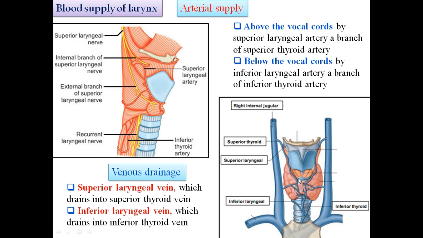As far as the venous drainage is concerned, the small tributaries of the superior laryngeal veins above the vocal cords drain into the superior thyroid vein. This superior thyroid vein further terminates into the internal jugular vein on either side. Similarly, the small tributaries of the inferior laryngeal vein, located below the vocal cords, drain into the inferior thyroid vein, then further drain into the brachiocephalic vein.